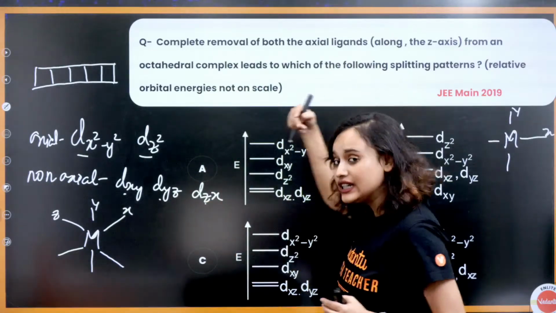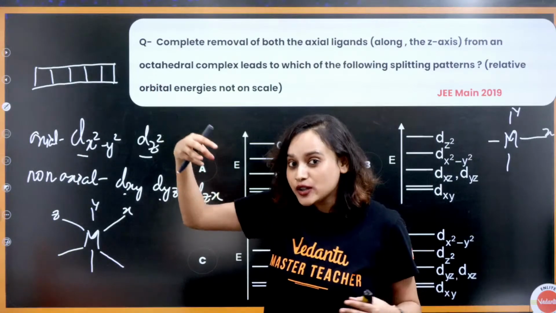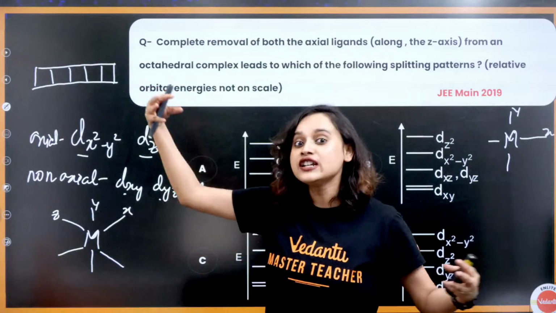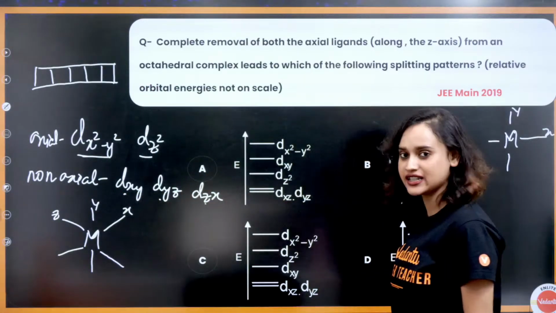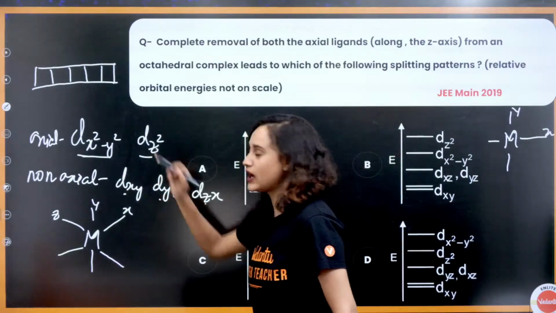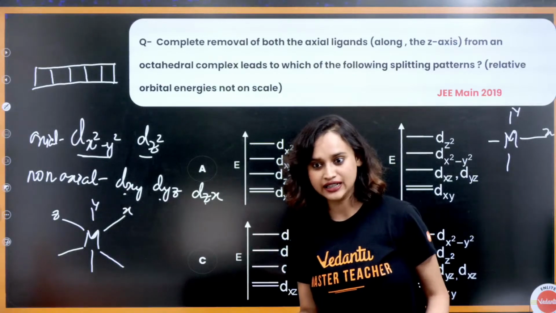Now the ligands will try to approach from X and Y. If they are approaching from X and Y, that means this orbital will have really high energy. Yes, dx square minus y square will even go up. Correct? Absolutely right.